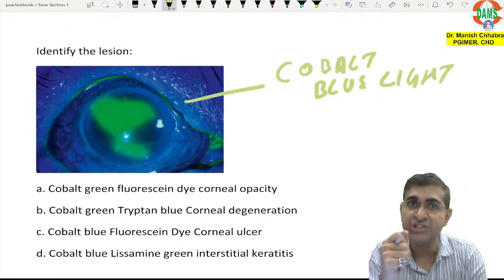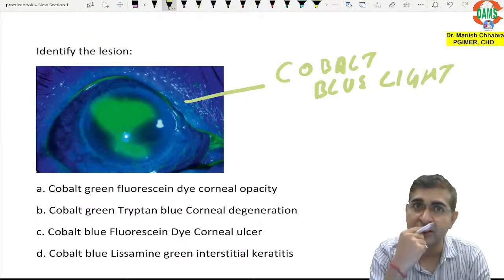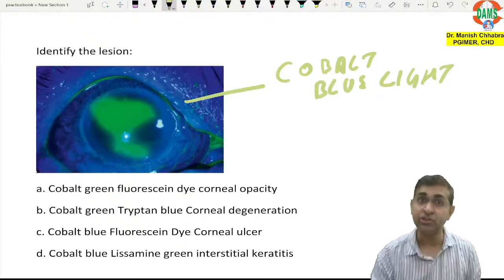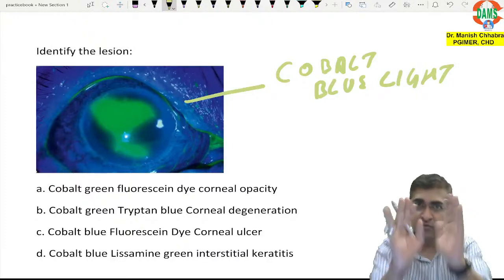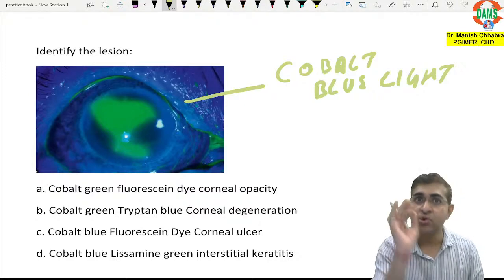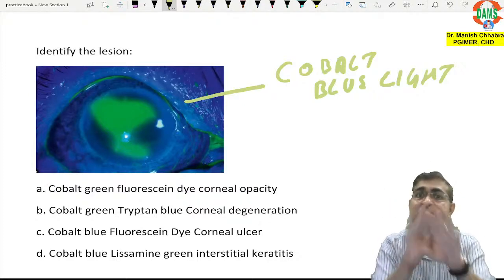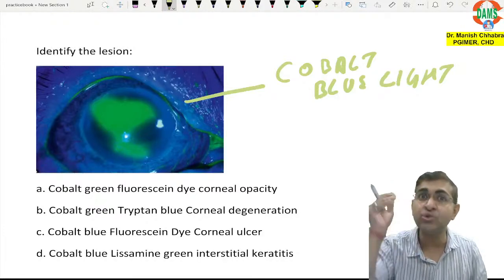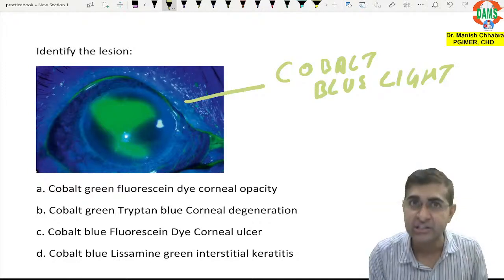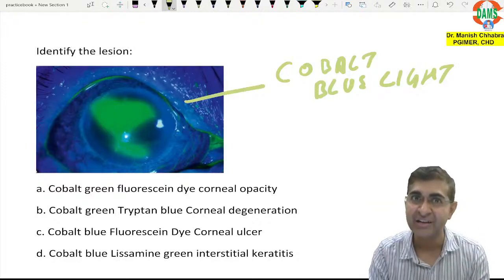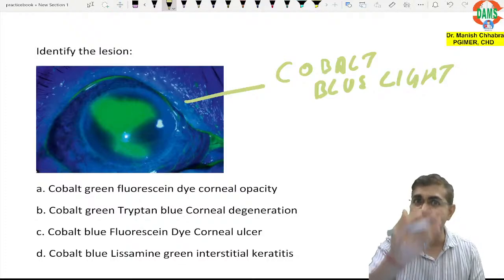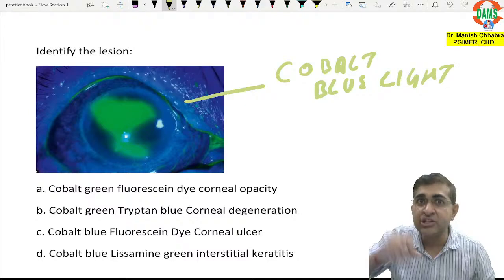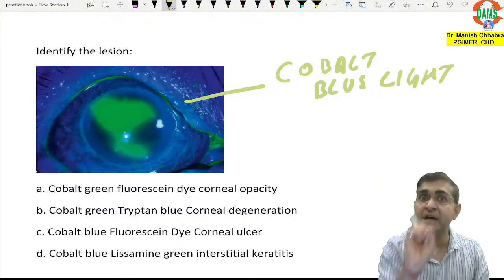You take a fluorescein strip and put it on the cornea. Wherever there is an epithelial defect, please focus here, I need to tell you. If there is an epithelium defect, the fluorescein dye has the tendency to enter inside the cells. And this fluorescein dye will absorb blue color and emit green color.